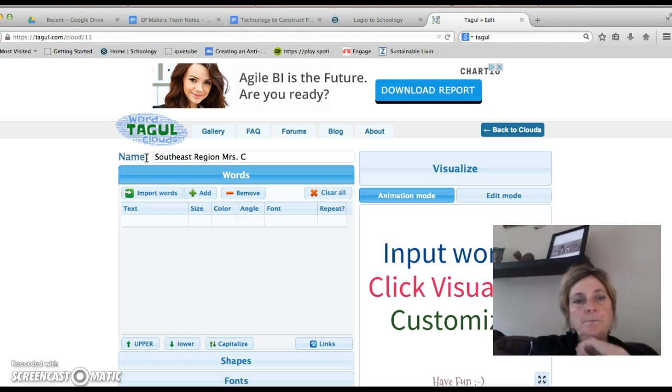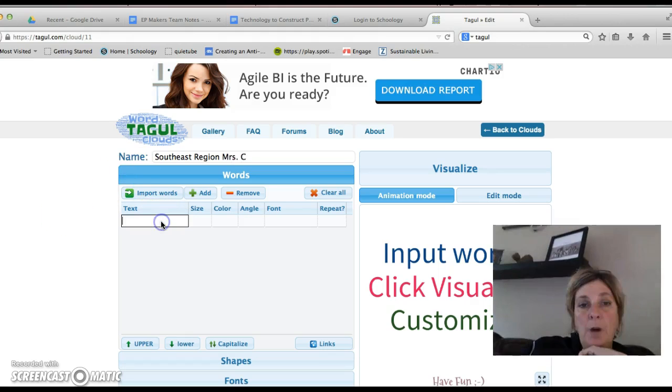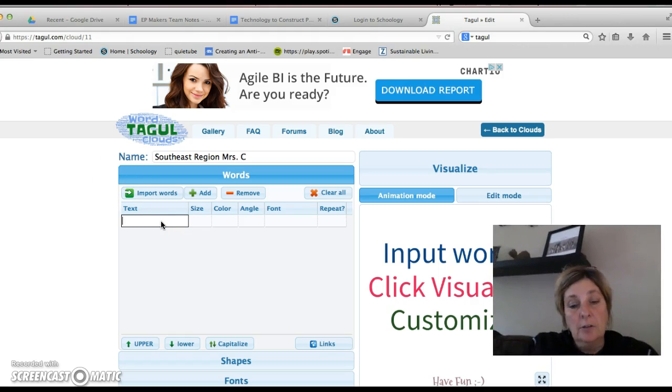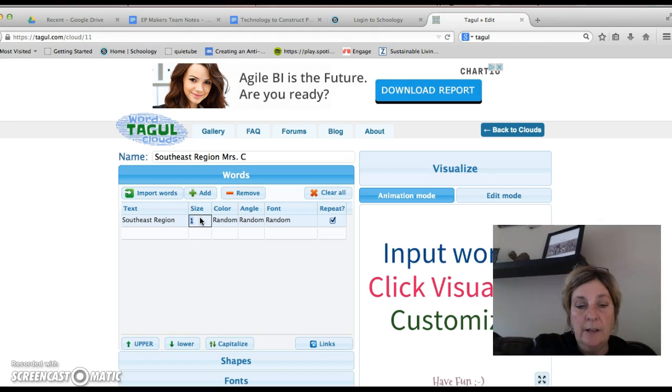Okay, so I always like to start with the title or the word that's going to be the biggest in my word cloud. So in this case, it's going to be the Southeast region. That's what y'all are studying in social studies right now. Give that a nice big 4. You do a 3 or a 4.